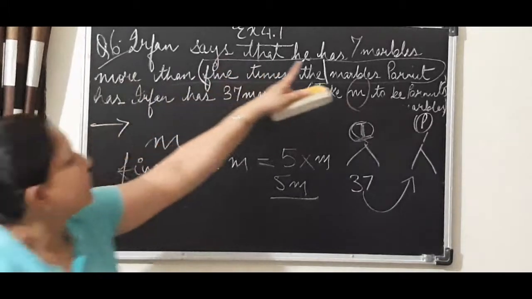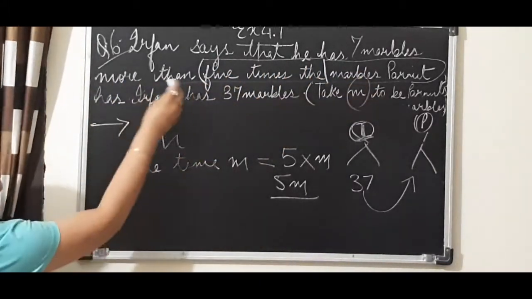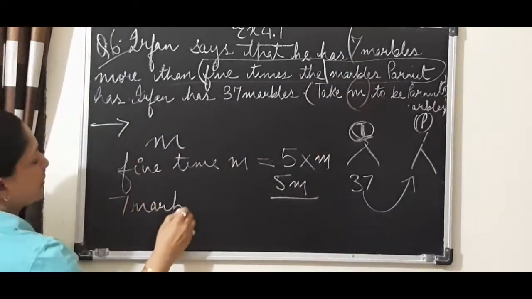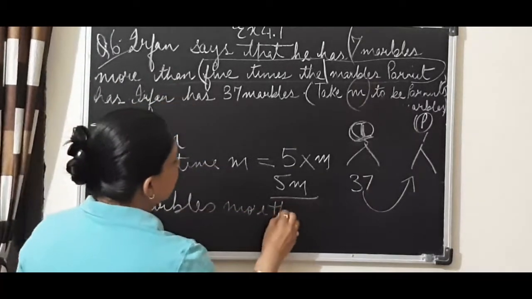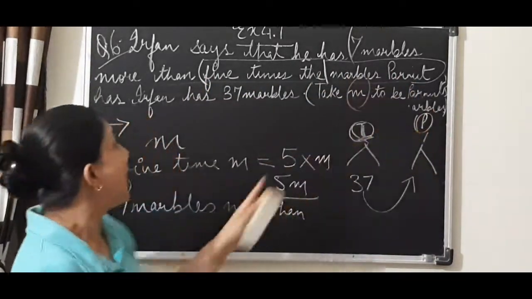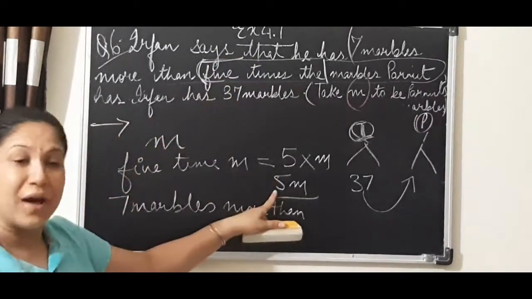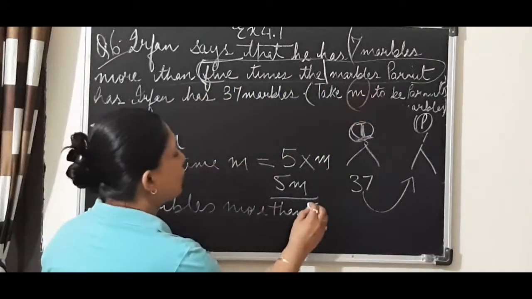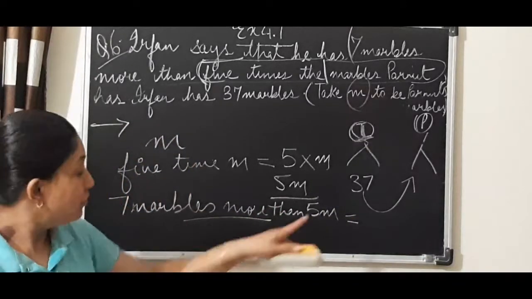Now move on: 7 marbles more than 5 times the marbles Parmeet has. For this whole sentence, what have we taken out? 5m, correct? 5 times the marbles Parmeet has. Now more than means add more.